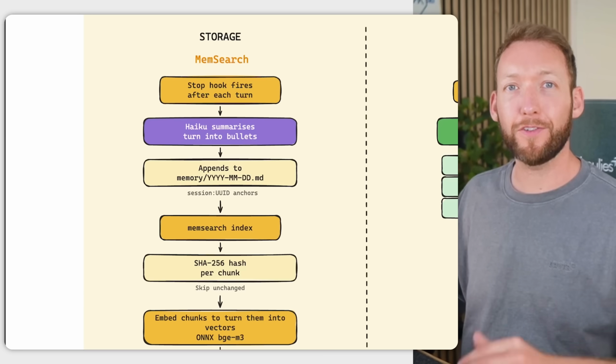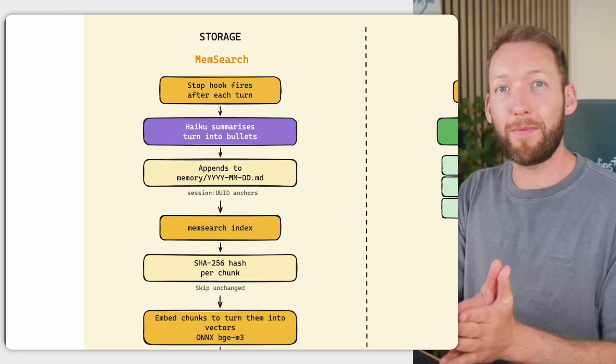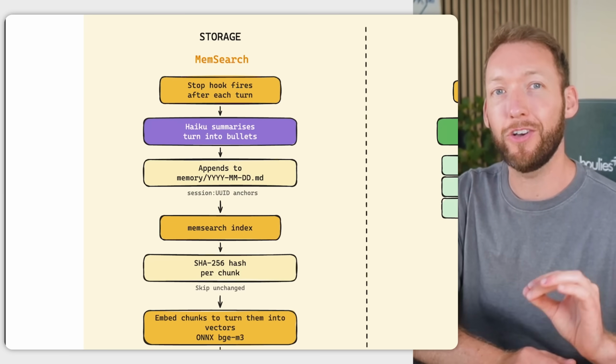So why did we choose MemSearch for this and not the others? Well, Hermes also auto captures, but it actually captures the raw transcript, which is bulkier than we probably need, but it's just a preference at the end of the day. And GBrain too goes further again. It builds out a whole knowledge graph, pulling out people and companies and linking them, which sounds really clever, but it's probably a little bit overkill for just a business running a handful of clients. It's just too much. Whereas MemSearch hits the exact combination that we wanted. So it's automatic and it's summarized. So for storage, we're basically keeping Claude's auto memory and adding the MemSearch capture hook on top of it.